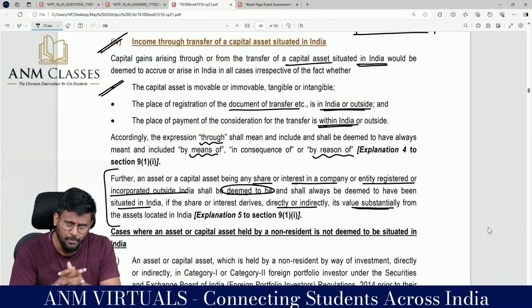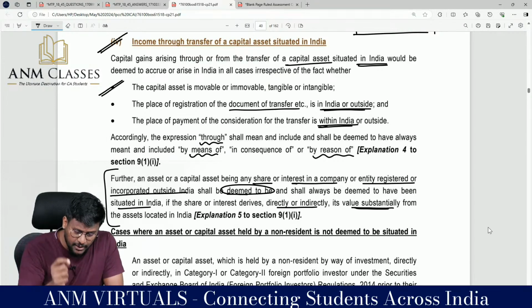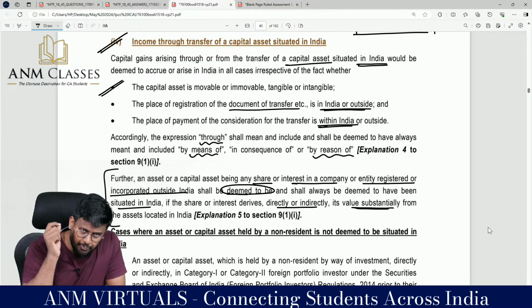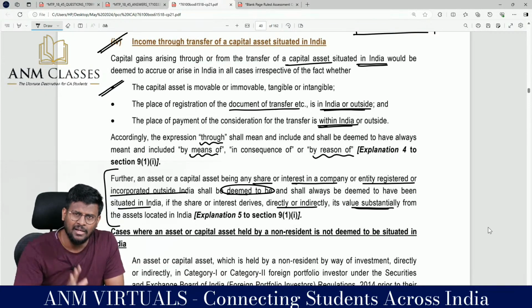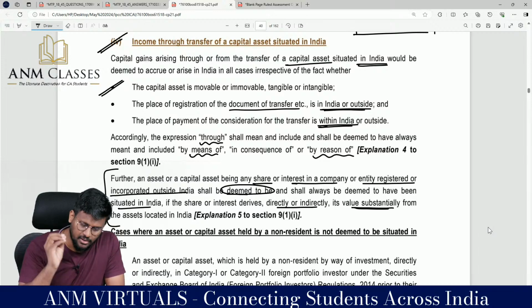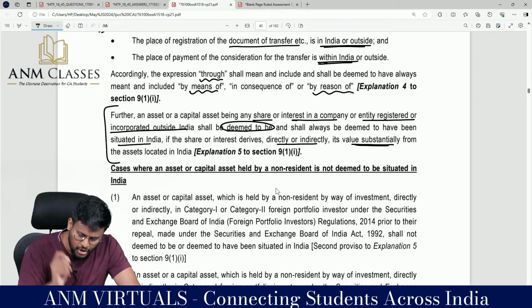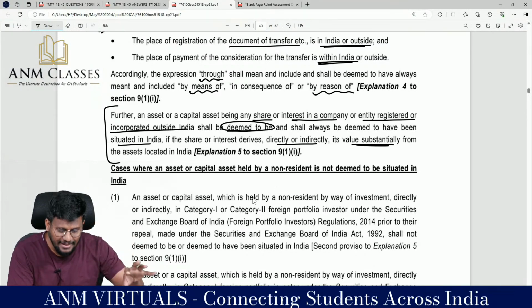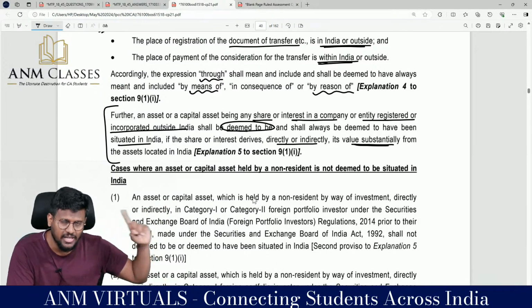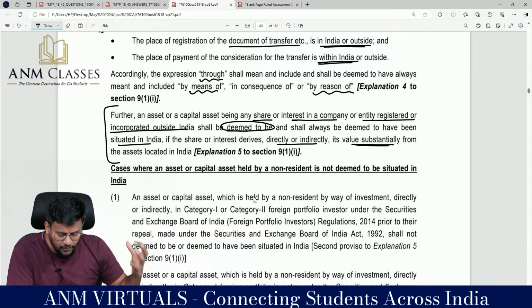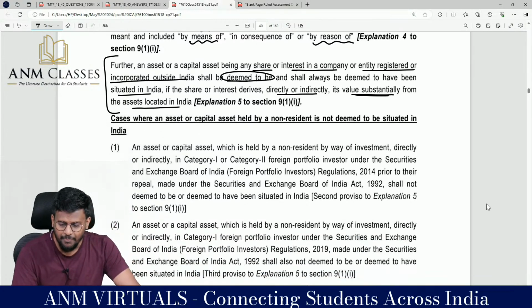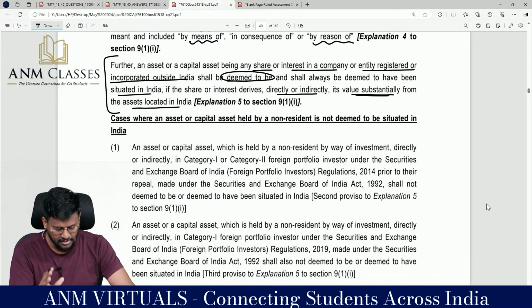So Explanation number 4 is saying that any capital gain arising through or from the transfer of capital asset situated in India, which is a direct explanation, would be deemed to accrue or arise in India in all cases, irrespective of the fact. Whereas, Explanation number 5 is an indirect explanation, saying that any asset or capital asset being any share or interest in a company or entity registered or incorporated outside India, but that company is deriving its value substantially from the asset located in India, then also income is deemed to accrue or arise in India.